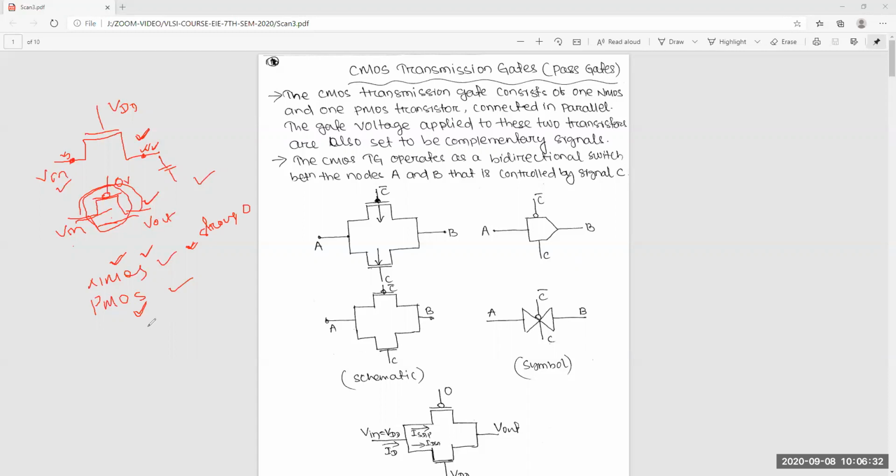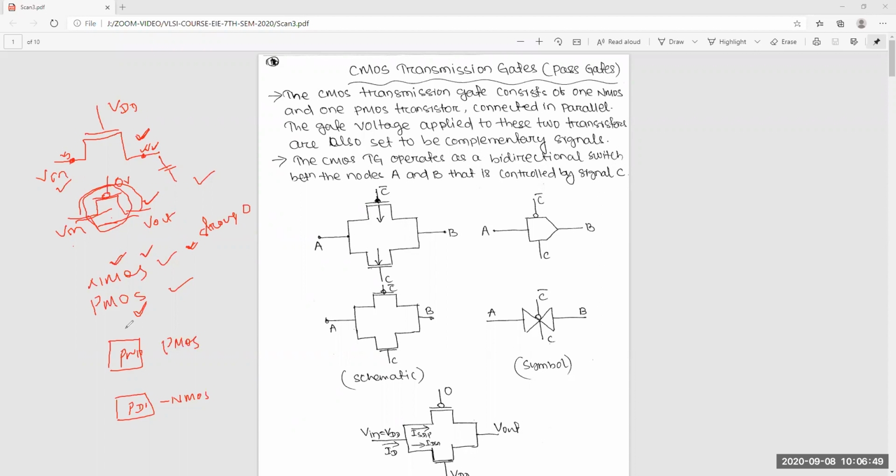So that's why we have already discussed the PUN, the pull up network, and the pull down network in combinational circuits. Why are we using NMOS in the pull down network and PMOS in the pull up network?